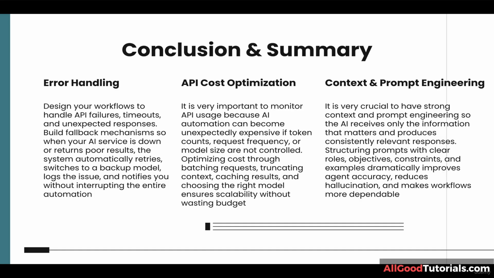Okay, now let's move on to the next topic, context and prompt engineering. It is very crucial to have strong context and prompt engineering so the AI receive only the informations that matters and produce consistently relevant responses. Structuring prompts with clear roles, objectives, constraints, and examples dramatically improve agent accuracy, reduce hallucinations, and makes workflow more dependable.